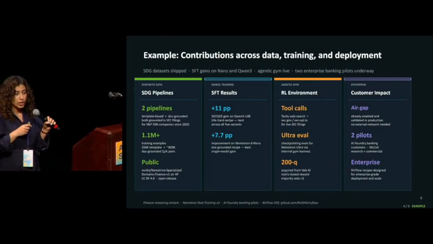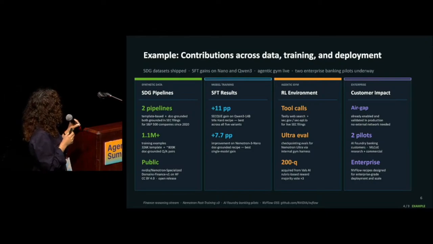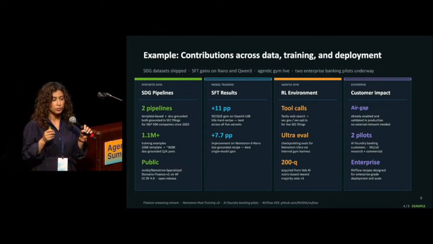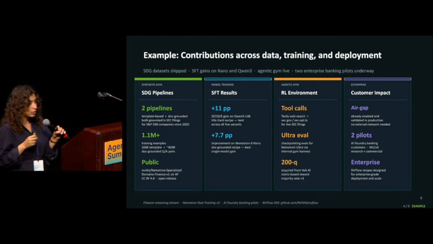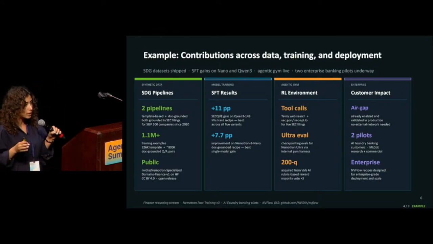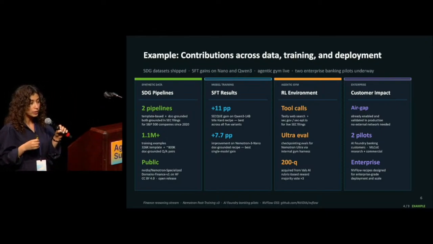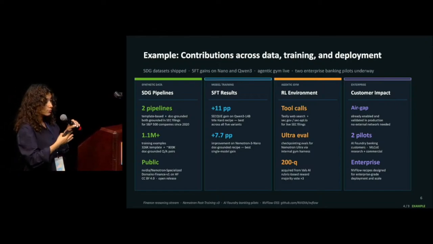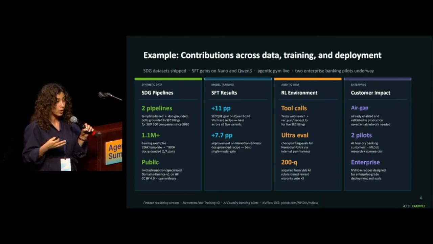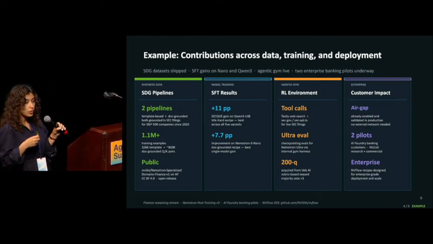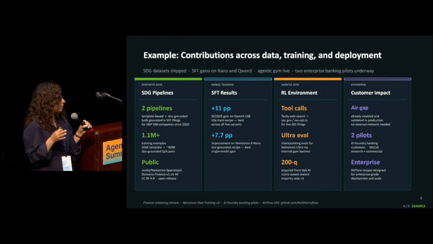To show our contribution, I summarized it in 4 different pillars. We have made 4 main contributions. First is sharing our SDG pipeline, document-based SDG and template-based SDG. We shared our data publicly. We have more than 1 million data samples that you can access right now. We trained some models using our own data based on our pipeline, using an SFT recipe and an RL recipe, and we saw a great improvement in those models' performance. Our pipeline also supports RL fine-tuning using tool calls, all in one pipeline.